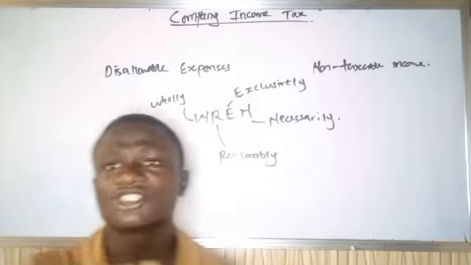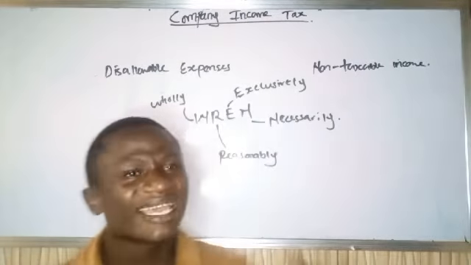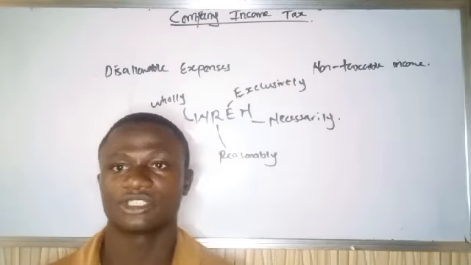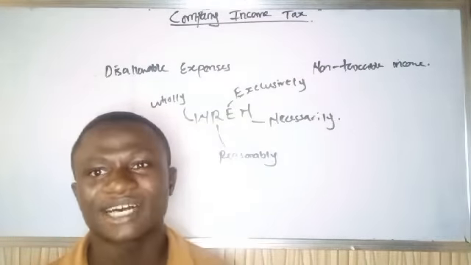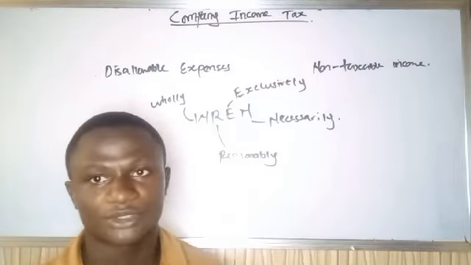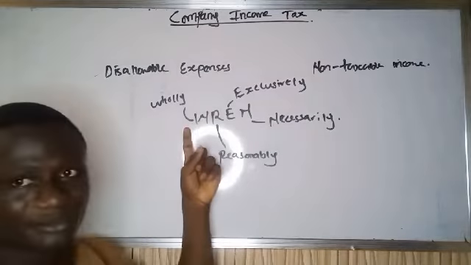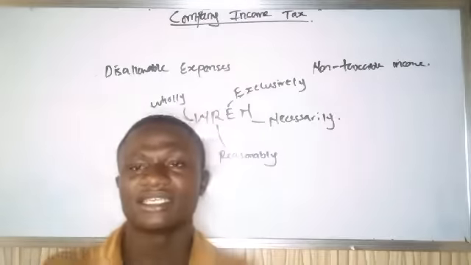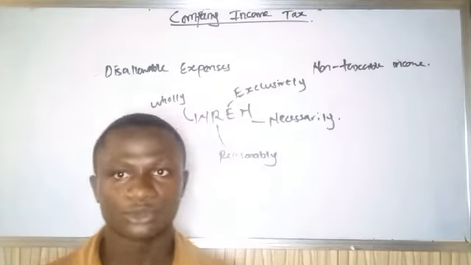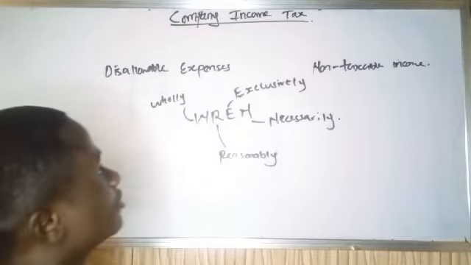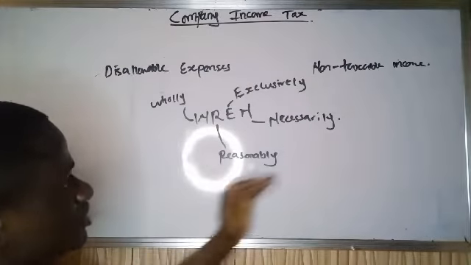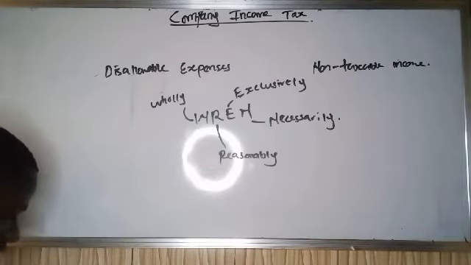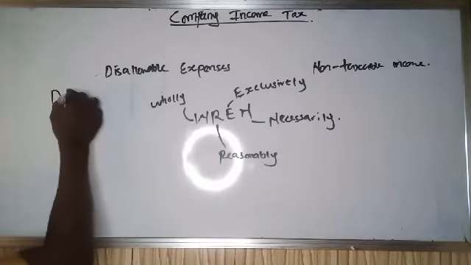The trick behind this is that any expenses you want to classify as deductible, or allowed for subtraction, are expenses that are wholly, reasonably, exclusively, and necessarily incurred in production. For example, I will take a few examples of disallowable expenses and a few examples of non-taxable income. A few examples of disallowable expenses is donations. Let me start with donations.